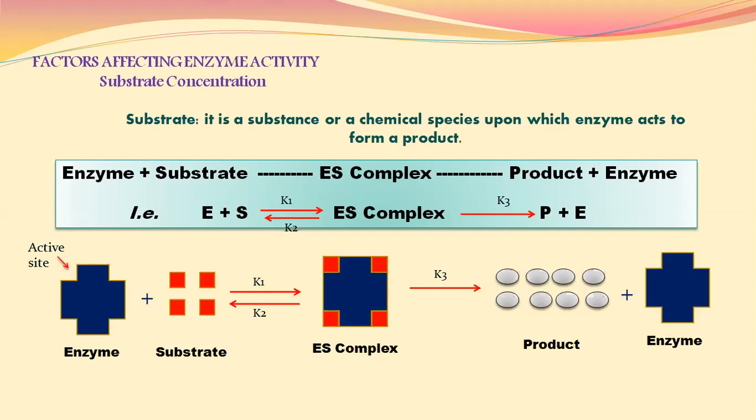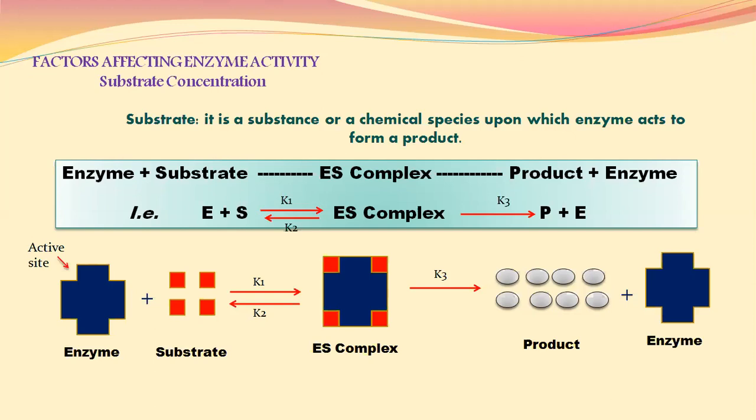Now, concentrate on the diagram. In the corner, you are observing a cross-like structure. The structure is blue in color, and this structure represents an enzyme.